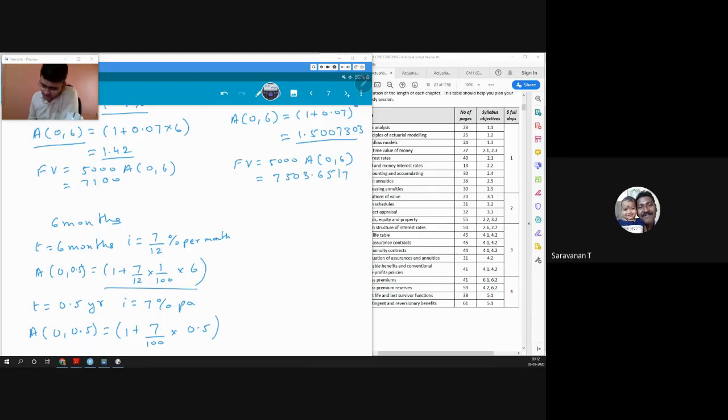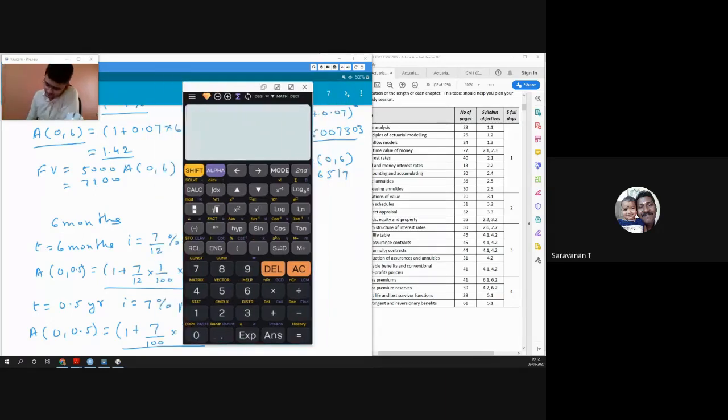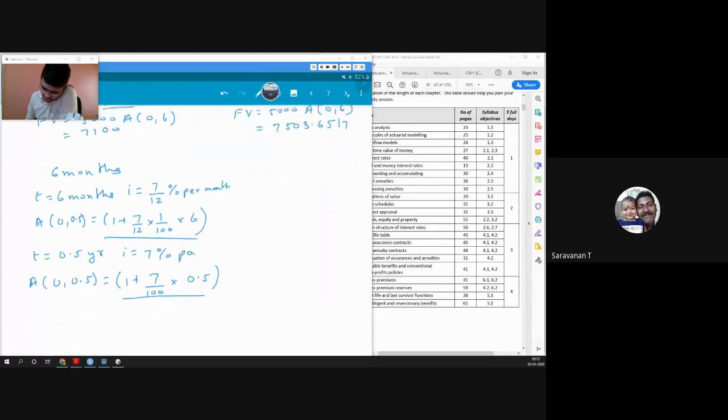You know, these two are basically the same. So in simple interest, you can convert either the rate of interest or the time, but they both should be in the same units. So we get 1.035.